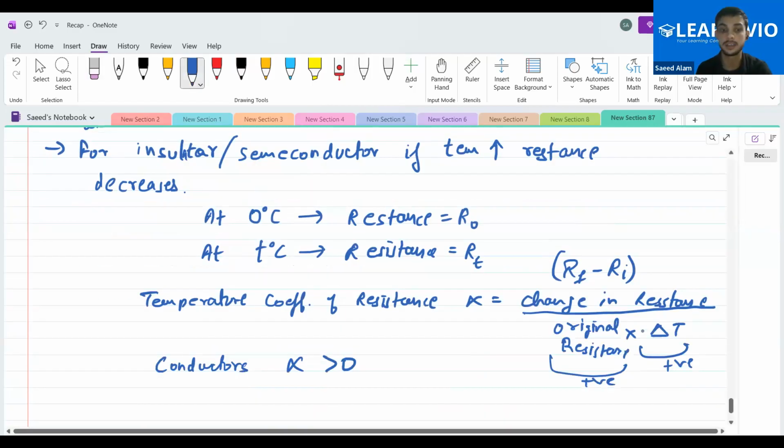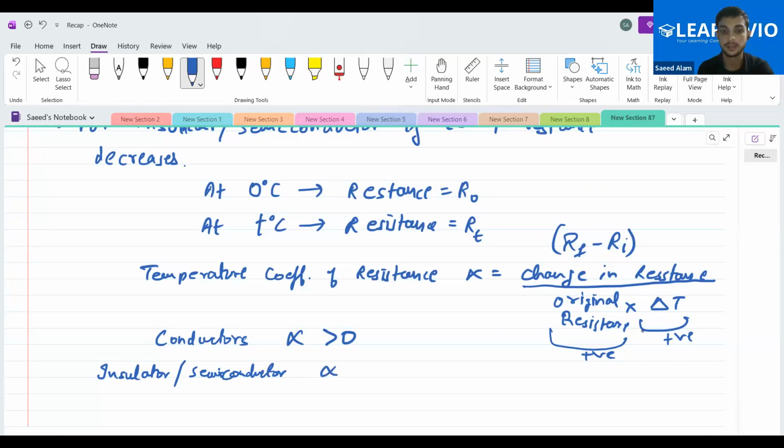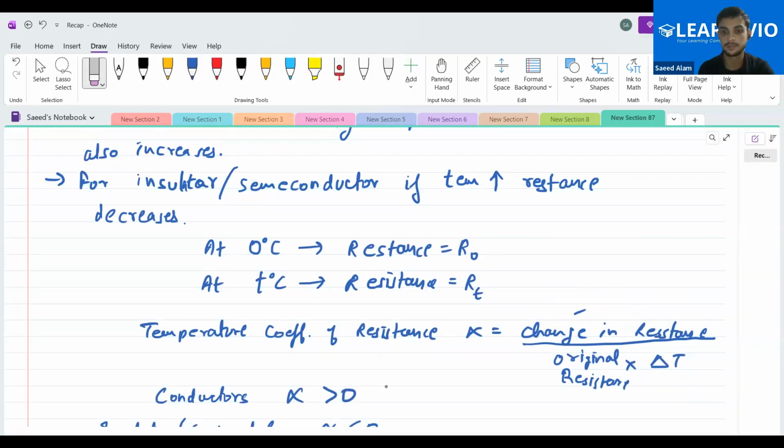Now for the insulator or the semiconductor, what will alpha be, positive or negative? Negative. It will be negative. You can analyze the thing. If the temperature increases, the numerator will become negative and the resistance will decrease. Okay, is this clear to you people? Yes, sir. Okay, so remember this.